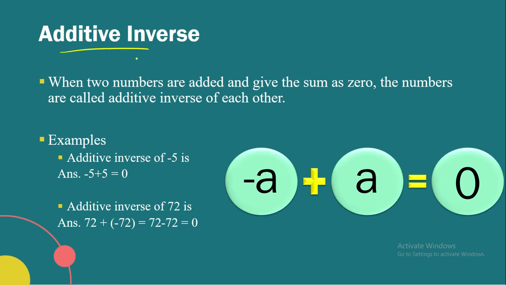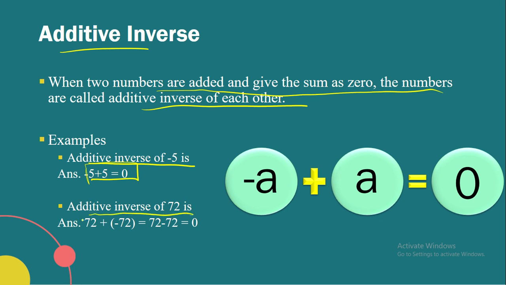Now additive inverse: when two numbers are added and give the sum as 0, the numbers are called additive inverse of each other. Like additive inverse of 5 is -5, so -5 plus 5 is 0. Now additive inverse of 72 is -72: 72 plus -72 is equal to 72 minus 72, which is same as 0. So here is a figure, right?